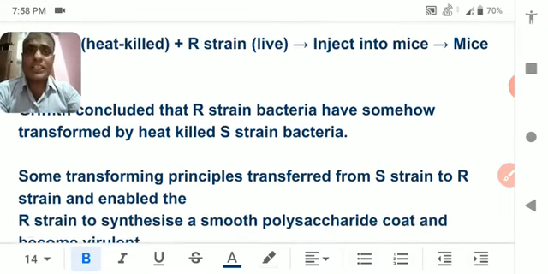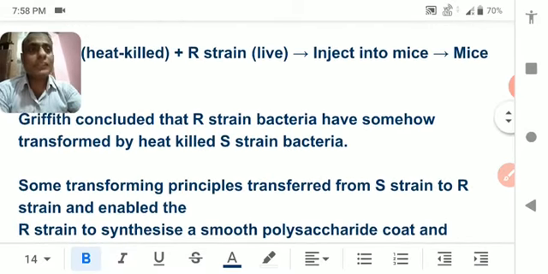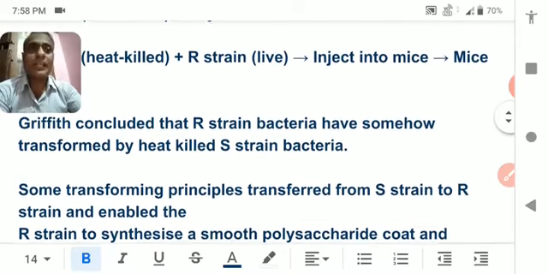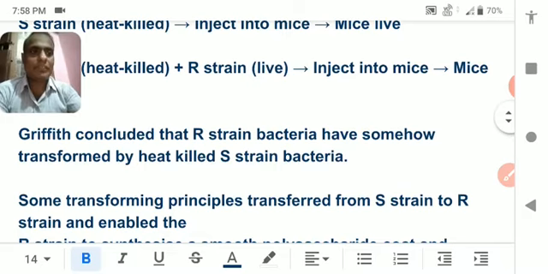If the protein is responsible for changing the R strain into S strain, then the protein will be called the genetic material. Or if DNA would change the R strain into S strain, then DNA would be called the genetic material. So this question has been solved by another 3 scientists. We are reading over here.